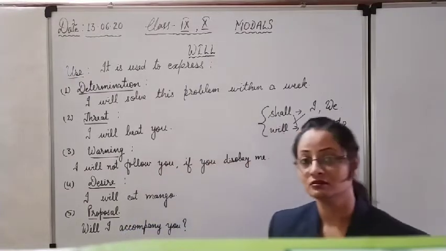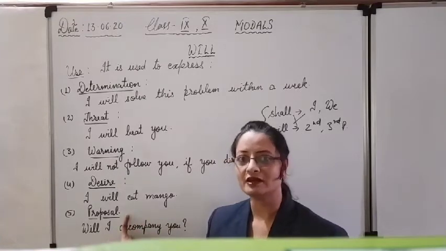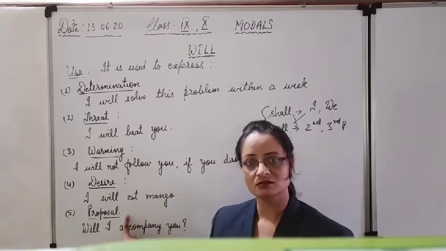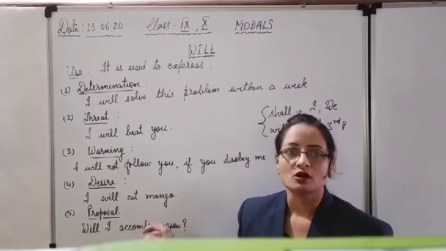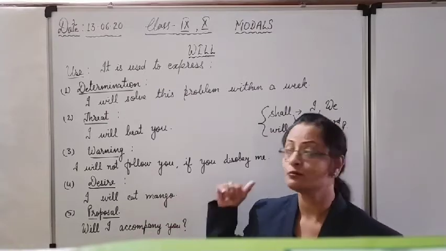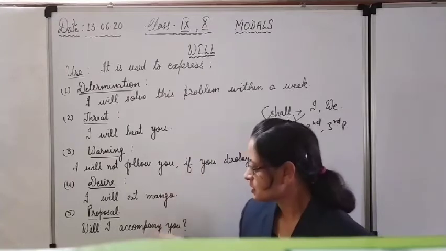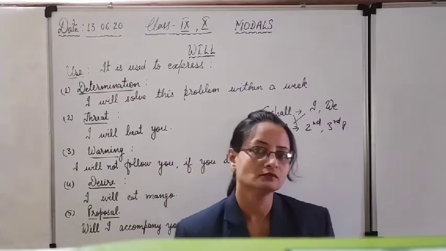But when I say will I accompany you, it means an offer is given to you that if you wish, I will accompany you. Clear? Now, along with these there are some more rules where will is used. After rubbing the board, we'll go for that. Clear?